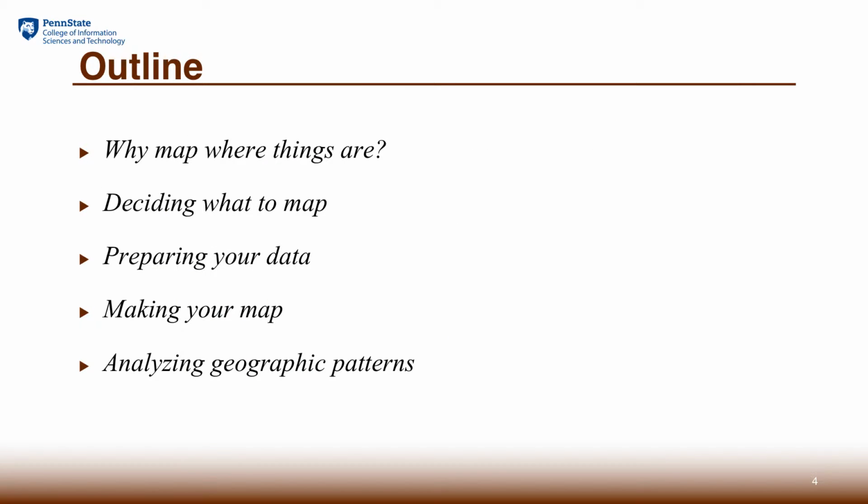The first step for us to make sense of any geospatial data is to find out where things are. For example, if you're interested in studying crime patterns, the first thing you want to find out is where crime has happened. And if you want to study earthquakes, you want to know the historical occurrence of earthquakes over different places.